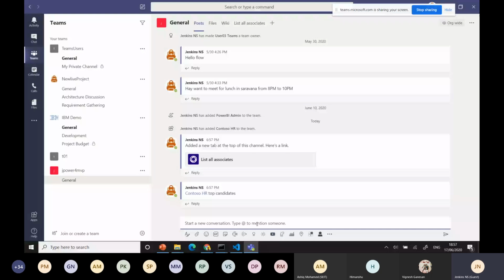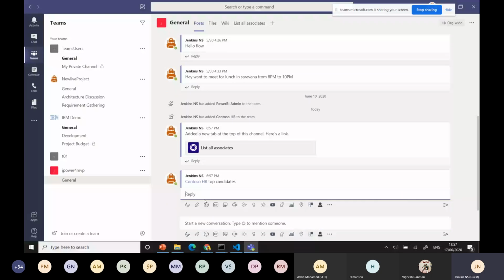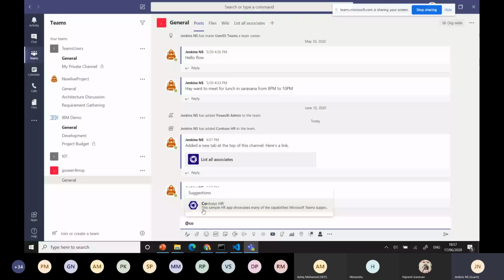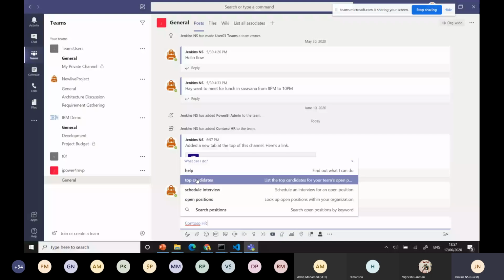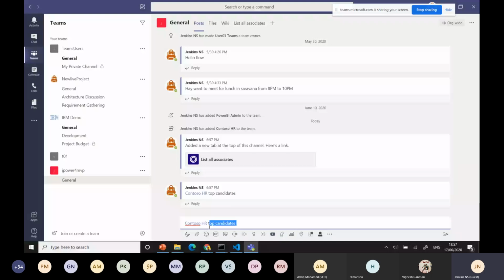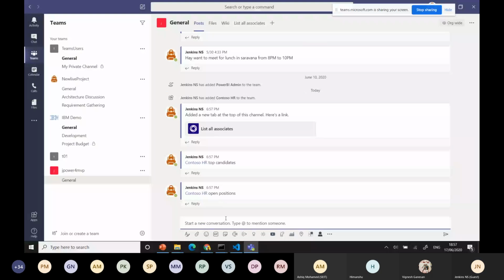Okay, it will take time. One more time I'll try. Maybe it's taking time. I can say top candidates. Sorry, the same one. I can go to schedule open positions. Sometimes the bots take some delay in bringing the data from Azure because these are all development environments, right? So that's the reason. If you're in production, then it will go fast. Don't worry about it, because productions always have more cache environment there. Okay, it will bring. In the meantime, I'll show the message extension.